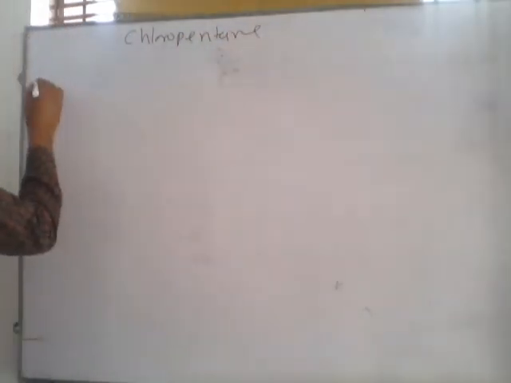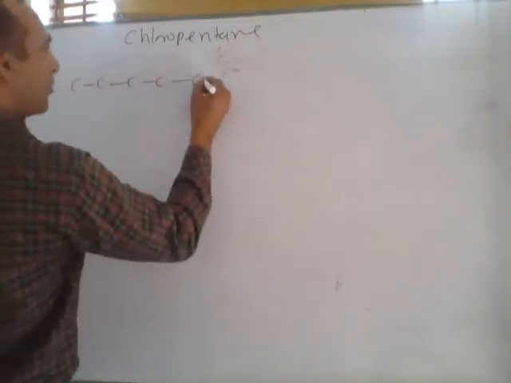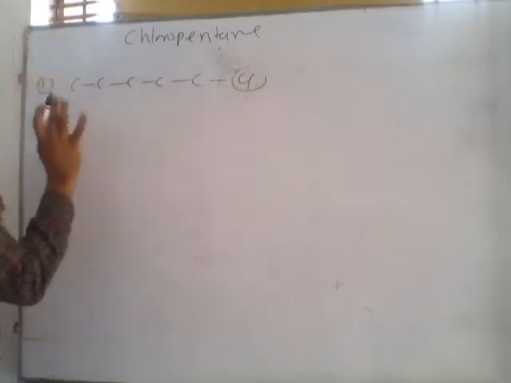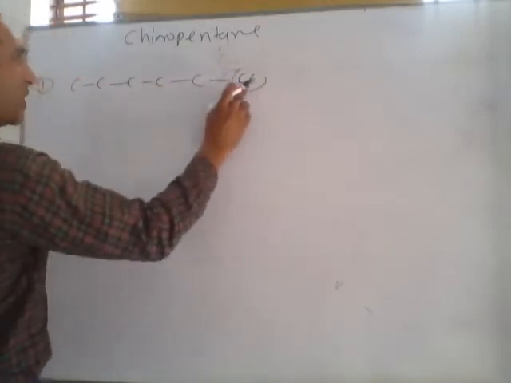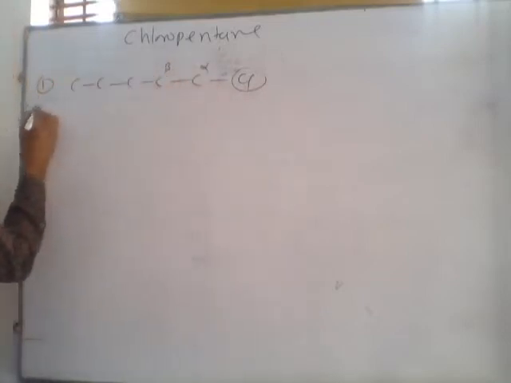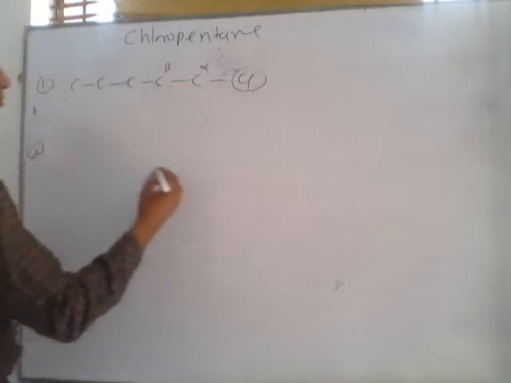Listen. Number 1. If we write this type, this is chloropentane. But in this compound, chlorine is connected with alpha, and from alpha there is 1 beta. This is primary after filling the halogen. Number 1. Number 2.